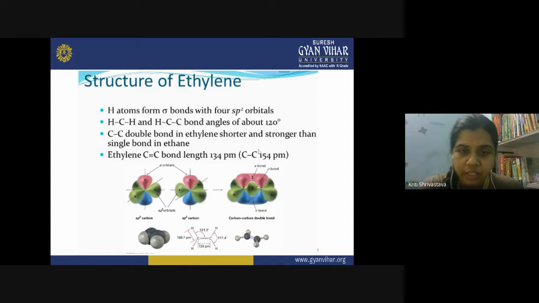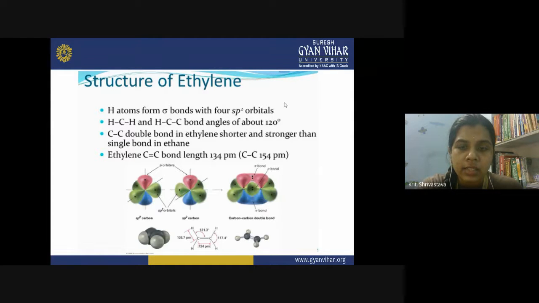So this is the structure of ethylene. These are the three sp2 hybrid orbitals on two carbons, and one unhybridized pz orbital. Now when they come close to each other, these two sp2 orbitals on the carbon atoms will undergo overlap. So this will be the sigma bond, and these two unhybridized p orbitals will overlap to form a pi bond. So this pi bond and sigma bond both are formed in the ethylene molecule, and you get a double bond.